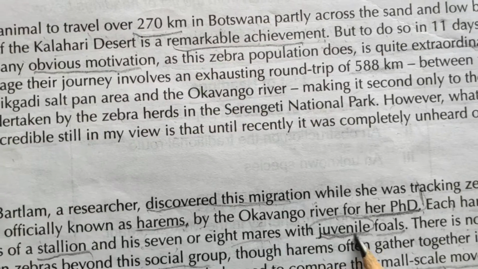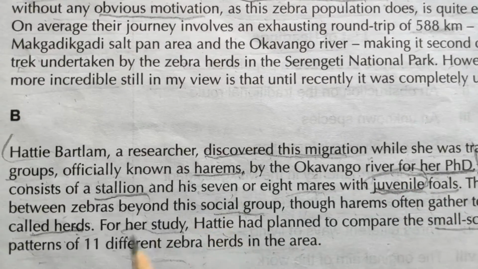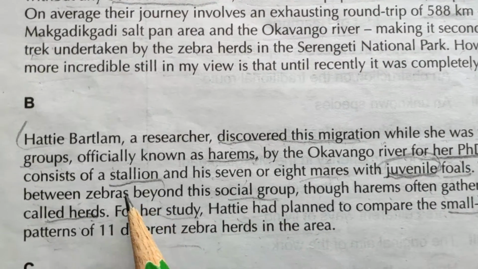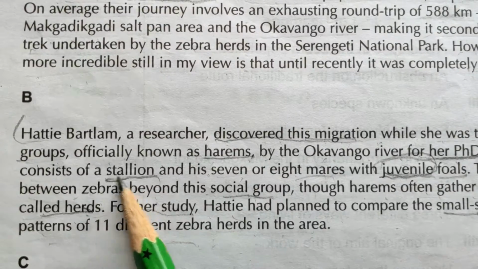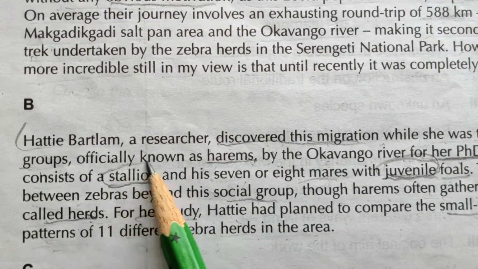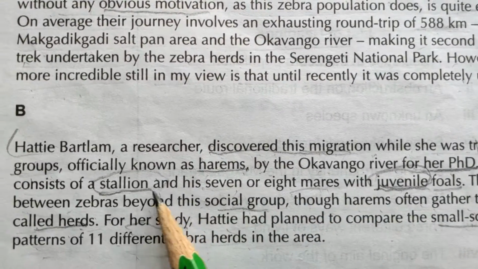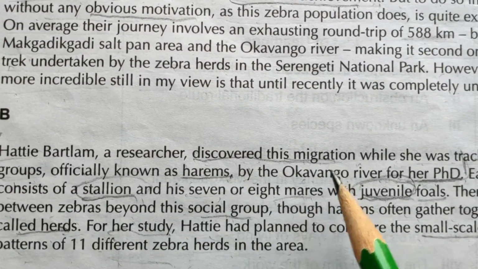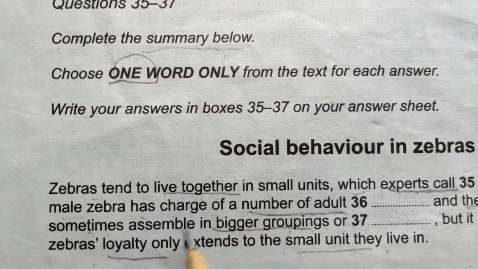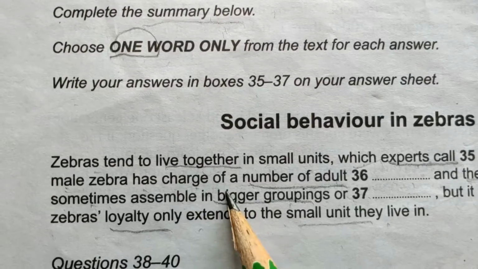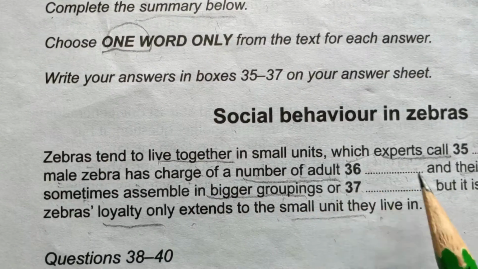I know the meaning of juvenile, and if you already know the meaning of stallion, it means the male horse, or a donkey is like a horse. So the writer is saying, a male zebra has charge of a number of adult.